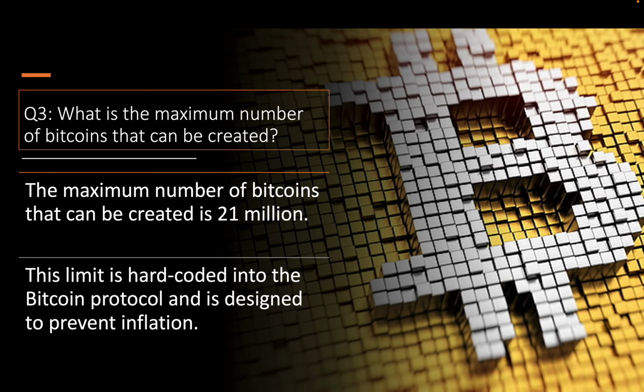Question number 3. What is the maximum number of bitcoins that can be created? The maximum number of bitcoins that can be created is 21 million. This limit is hard-coded into the Bitcoin protocol and is designed to prevent inflation.